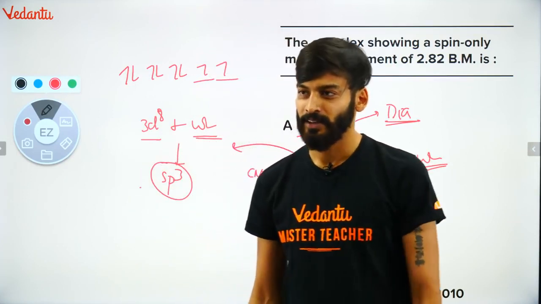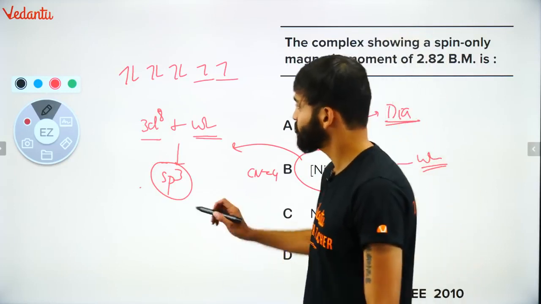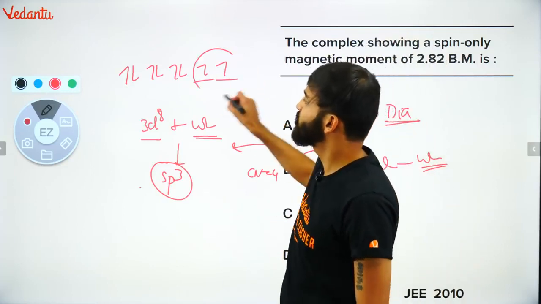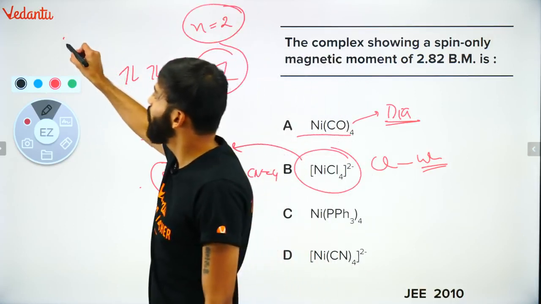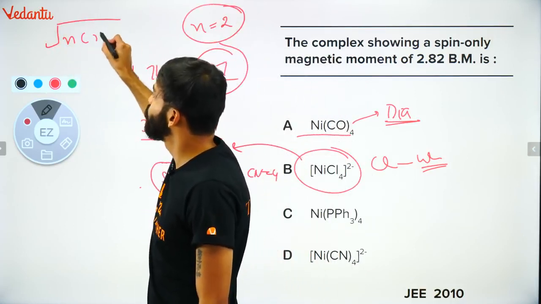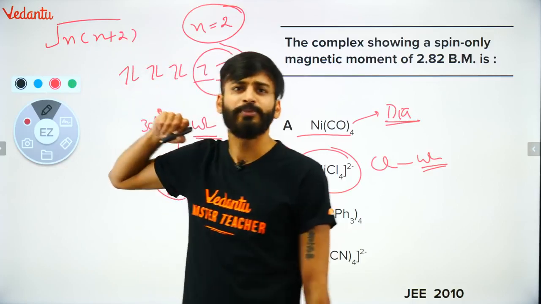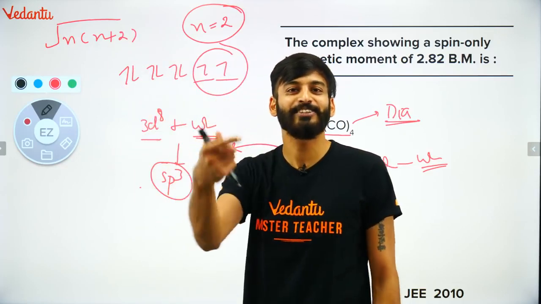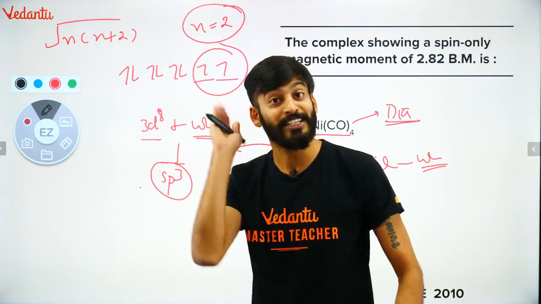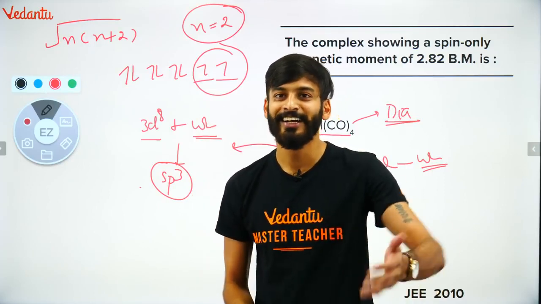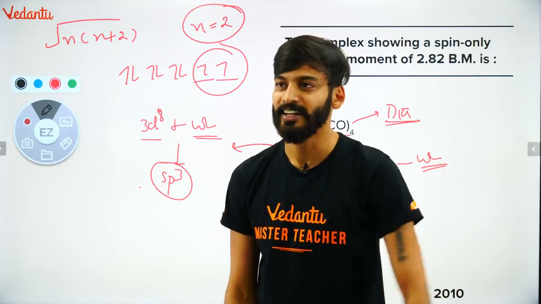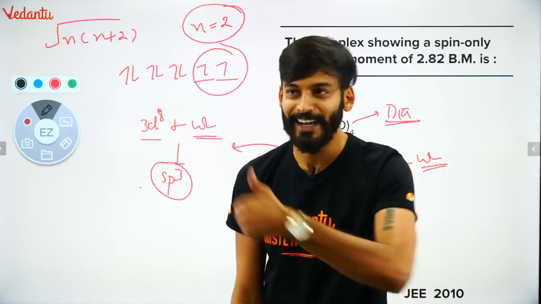Very good. Again I will repeat the trick. See, how many unpaired electrons are you seeing? 2. So instead of using the formula under root of n into n plus 2, you can skip that. If 2 electrons are there, the direct answer would be 2.82. If you solve it, the answer would come approximately this only. So why waste our time? If 3 electrons are there, 3.82. We will directly say that. Got it, guys? I move ahead.